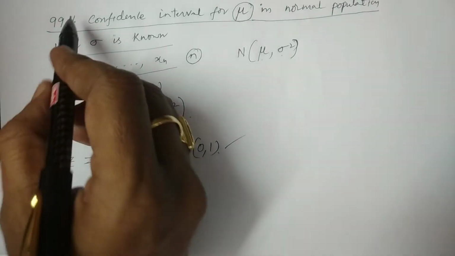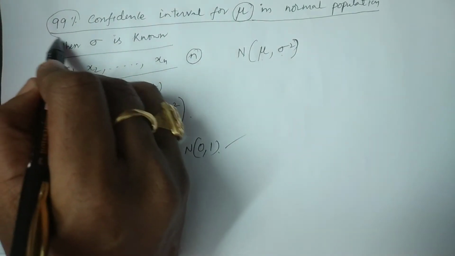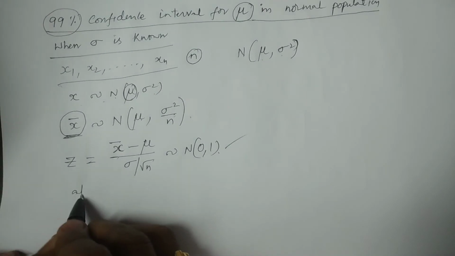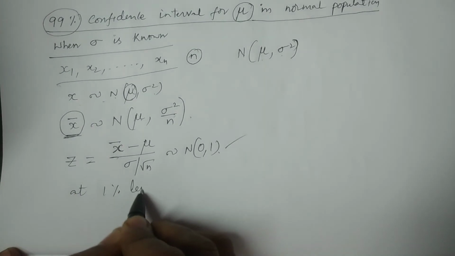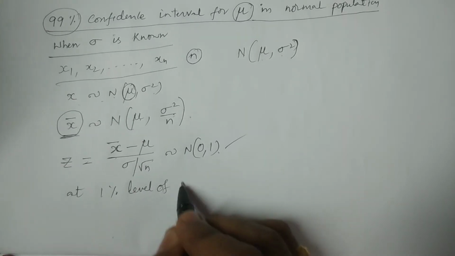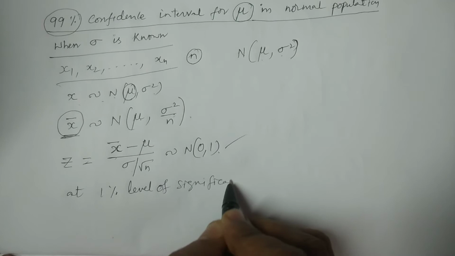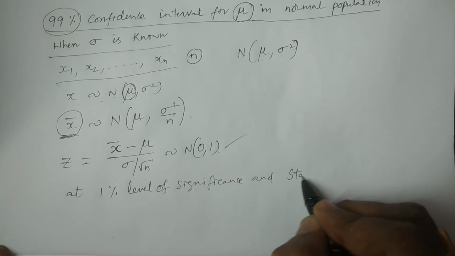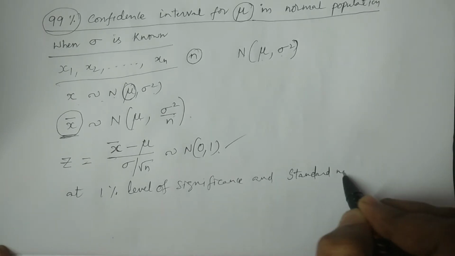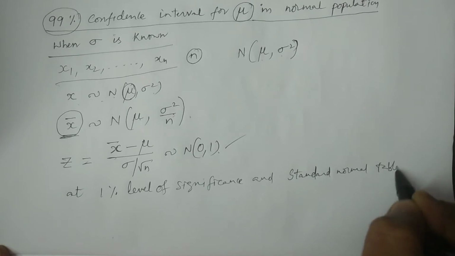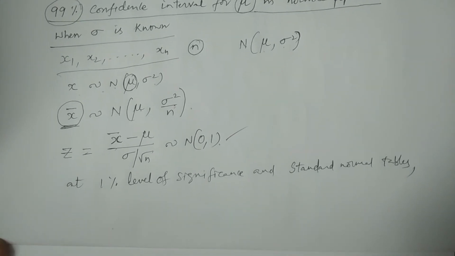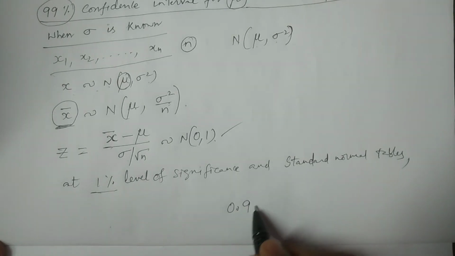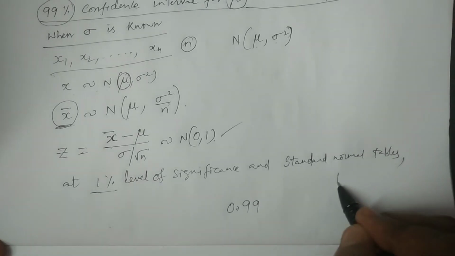Because we have to calculate 99% confidence intervals, I am considering the 1% level of significance. From the standard normal tables, for the 1% level of significance we consider the 99% confidence coefficient, that is 1 minus alpha.